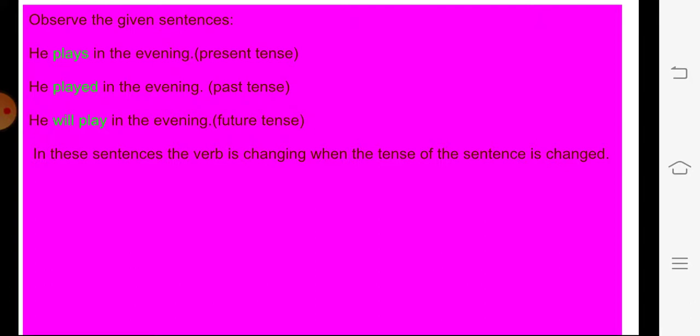And the verb changes according to tense. In the present tense it is plays, in the past tense it is played, and in the future tense it is will play. In these sentences the verb changes according to the tense.